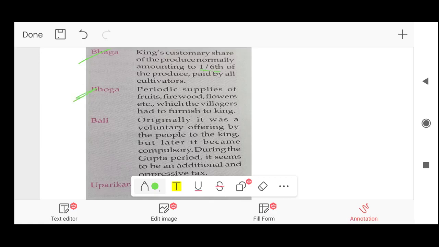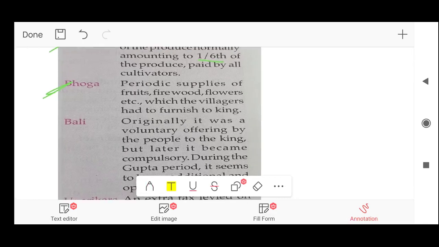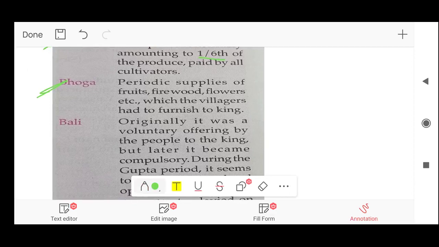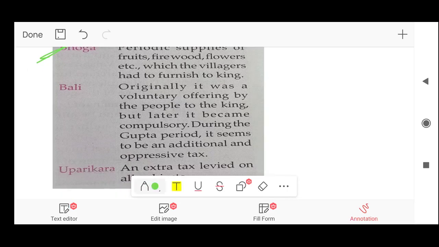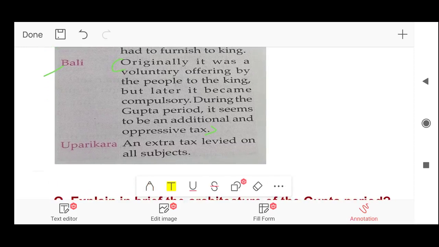Bhoga was periodic supplies of fruits, firewood, flowers, etc., which the villagers had to furnish to kings. Next, Bali. Originally, it was a voluntary offering by the people to the king, but later it became compulsory. During the Gupta period, it seems to be an additional and oppressive tax. Next, Uparika. Uparika was an extra tax levied on all subjects.